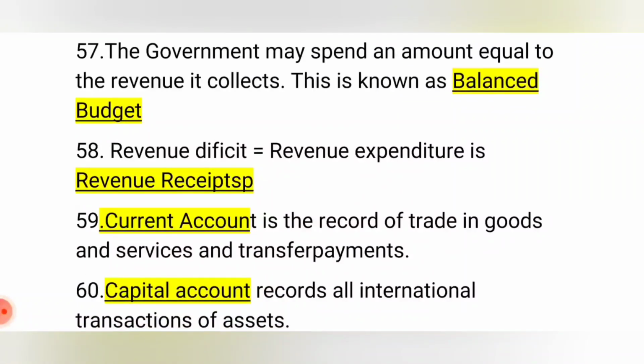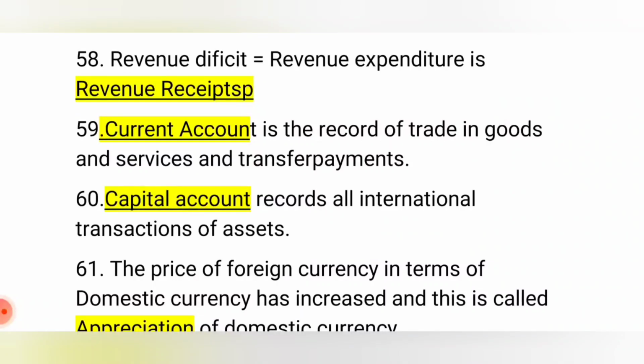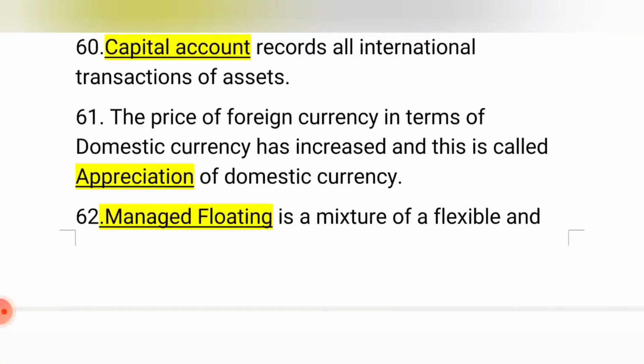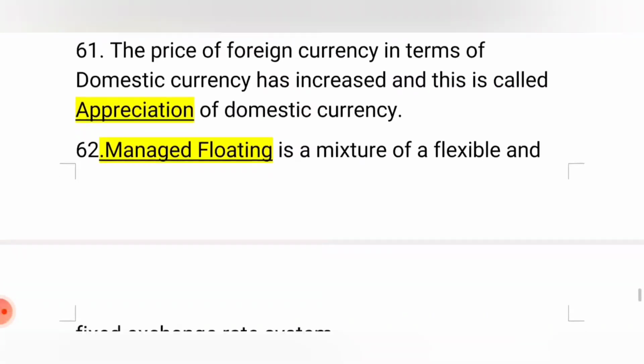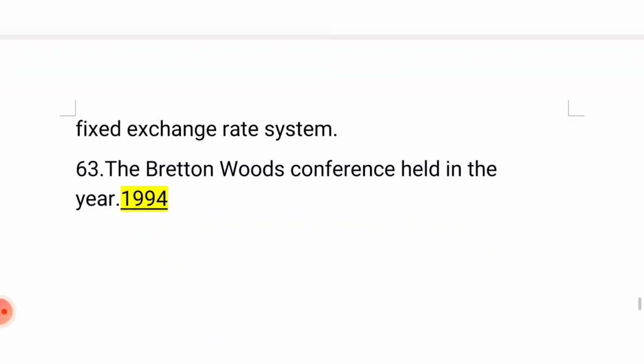Revenue deficit is when revenue expenditure is greater than the revenue receipt. Current account is the record of trade in goods and services and transfer payments. Capital account records all international transactions of capital assets. When the price of foreign currency in terms of domestic currency has increased, this is called depreciation of domestic currency. Managed floating is a mixture of flexible and fixed exchange rate systems.